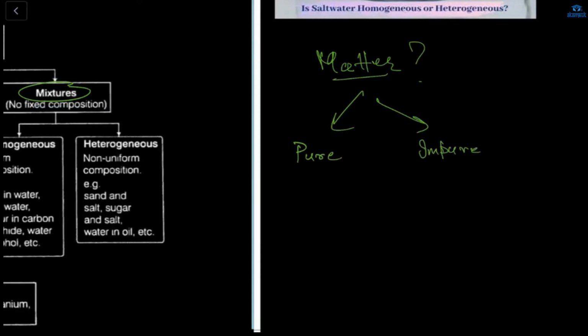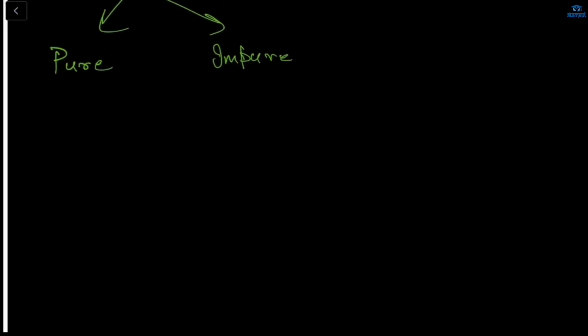What is pure? Pure consists of only one type of element, only one type of particle. And what is impure?